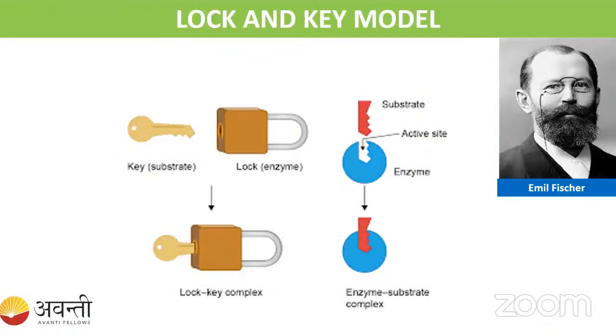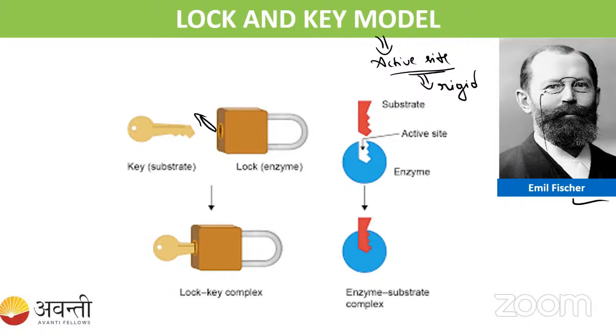Okay. Fine. So here you can see the lock and key model. The lock and key model was given by Emil Fischer. So according to this model, they have told this active site of the enzyme was rigid. For example, see here, this is the active site they have given, right? So this is very rigid. It is only for the particular substrate.